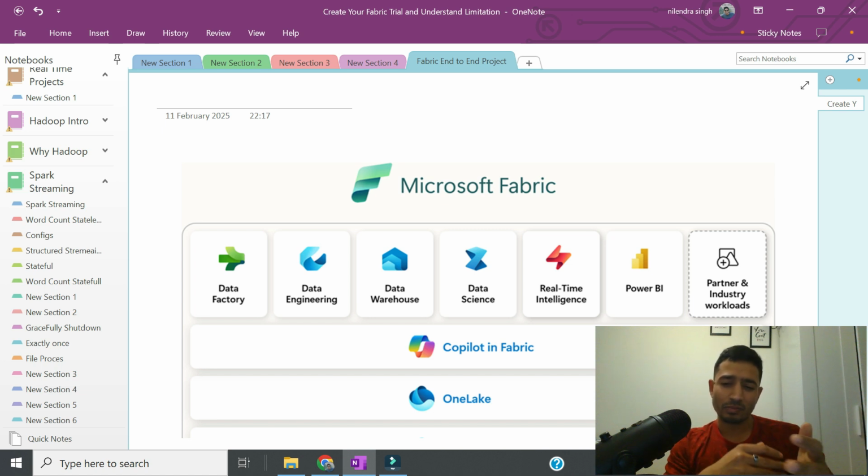event-driven pipelines, mirroring, everything I'll cover, right? But this project is designed to evolve. What it means is that if there's a feature or some tool which you would like to see and add, you can come back to me through comments. I will be very active on YouTube and on my LinkedIn, so you can post comments there, and